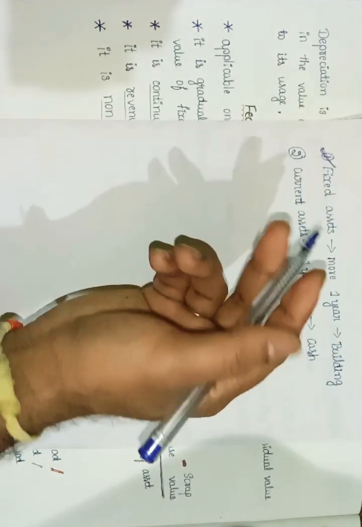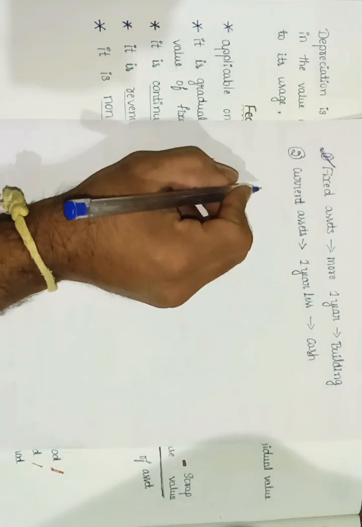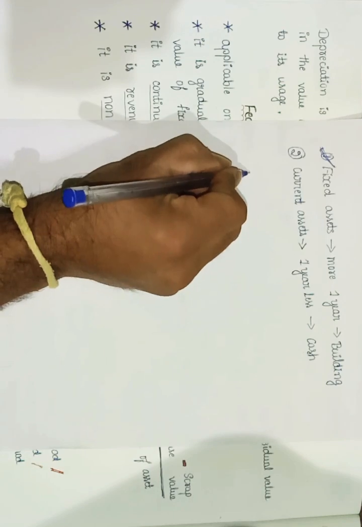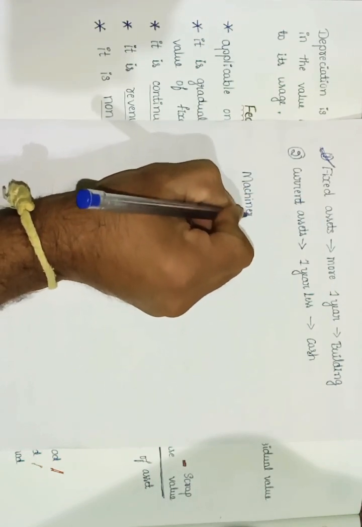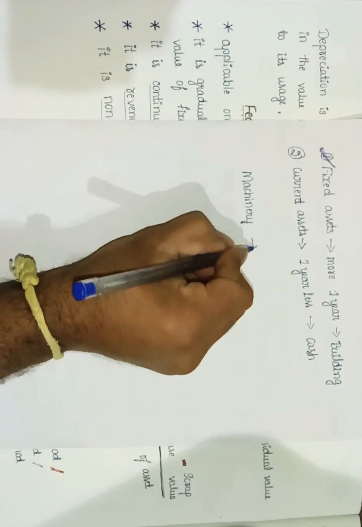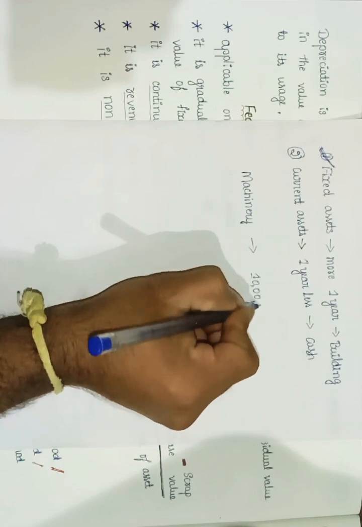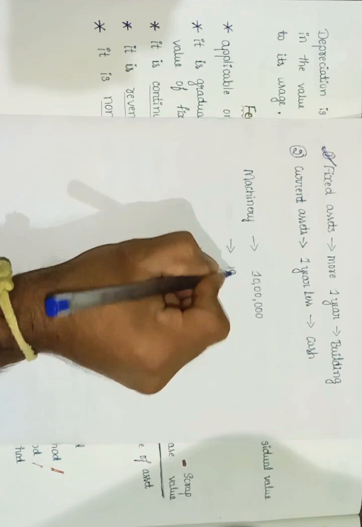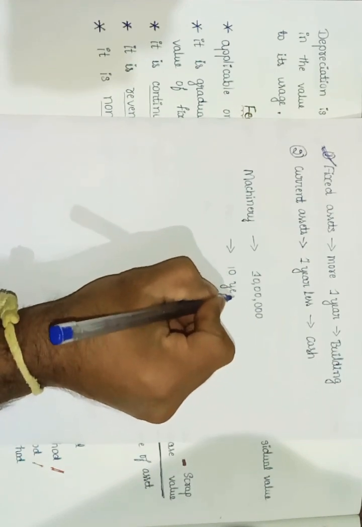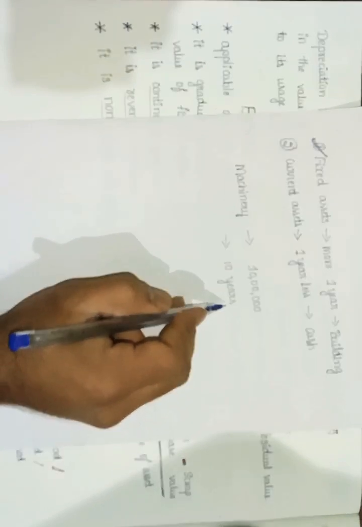Let us see what depreciation means, what is the need of depreciation and why we need to calculate it. For example, at the time of starting a business, we have purchased one machinery for rupees 10 lakhs, and this machinery can be usable for 10 years.